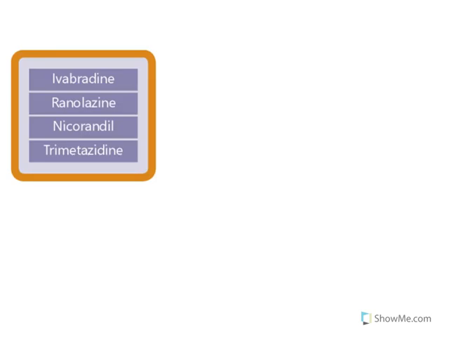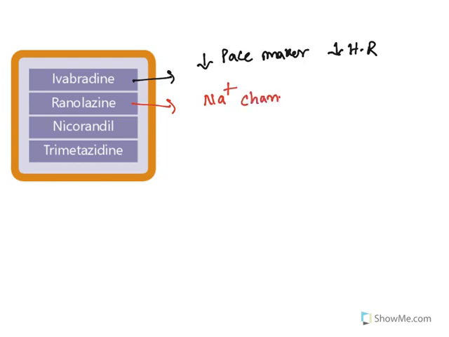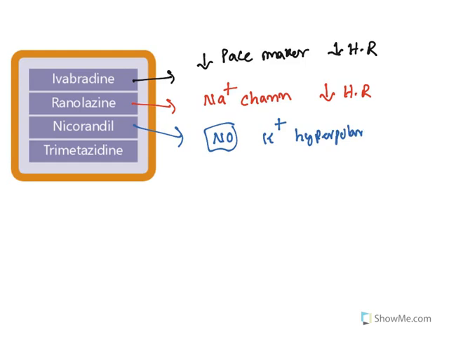Now there are some other miscellaneous drugs. Ivabradine reduces pacemaker potential. When pacemaker cell potential is reduced, heart rate is reduced. The next one, ranolazine, inhibits late inward sodium current in the heart. When the sodium channel is reduced, depolarization is reduced and heart rate is reduced. Now nicorandil releases nitric oxide, causes vasodilation. It also opens potassium channels, causing hyperpolarization. Hyperpolarization also reduces heart rate.